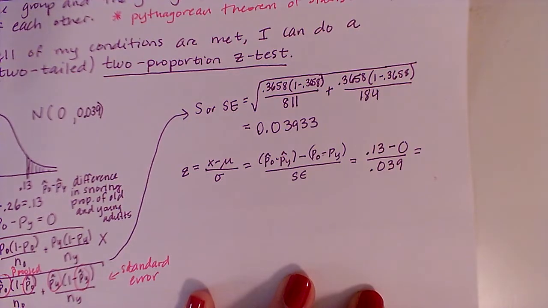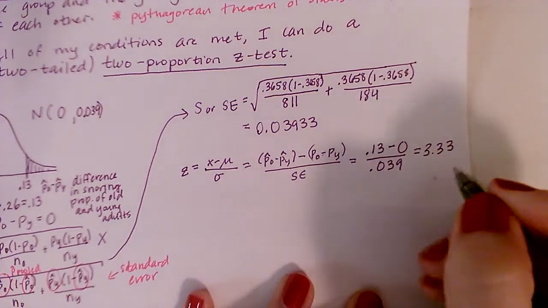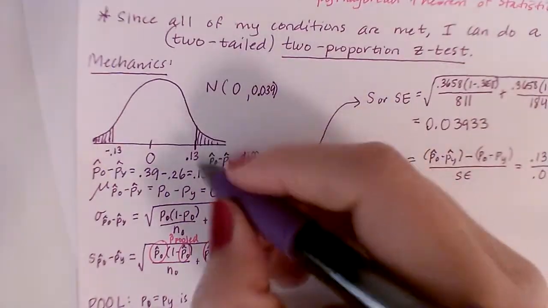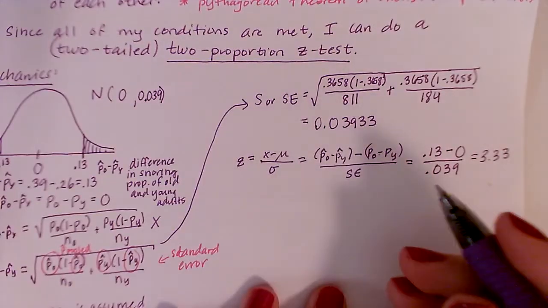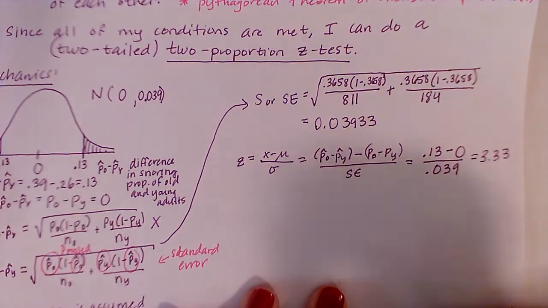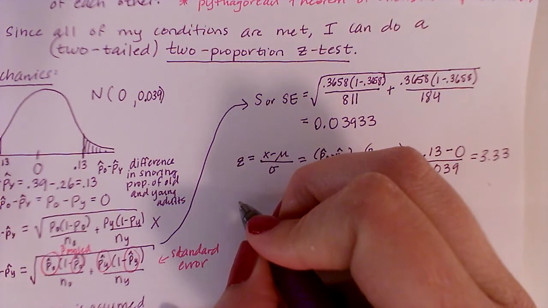So your z-score, once you plug in all of those, you have 0.13 divided by 0.039, which means I'm going to have a z-score of 3.3 repeating. Now remember, that z-score would be for the positive one. I could also do the negative one, and that would also make sense in this problem. Okay? Now I'm just going to go through and find the p-value.